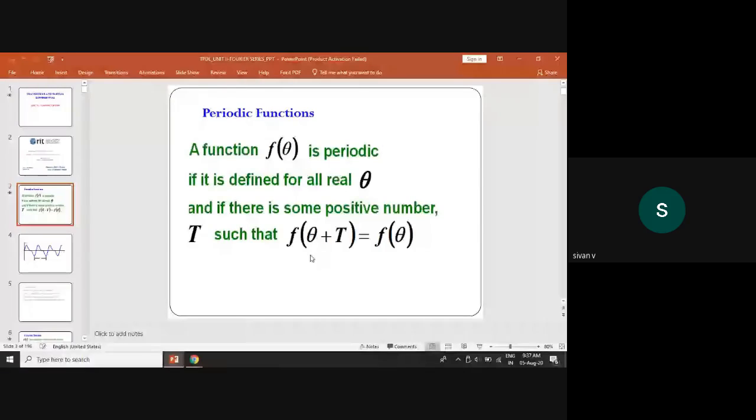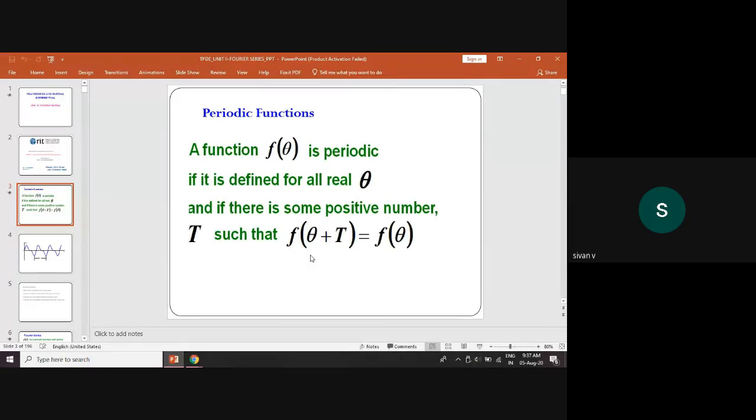Using this, what are we going to find out? We are finding the sum of this series, or we can find the convergence of this series. For this purpose only we are studying periodic functions. Periodic function means there is no change in the initial and final point. It is f of theta plus T equal to f of theta, where T is the period.